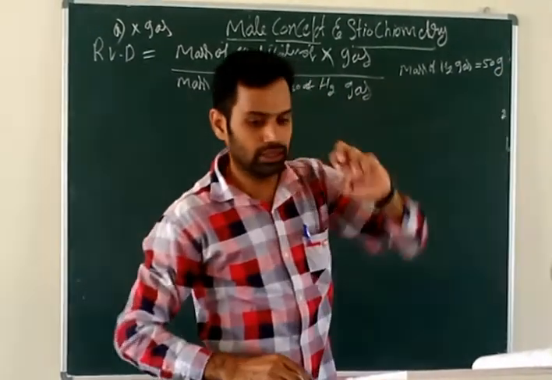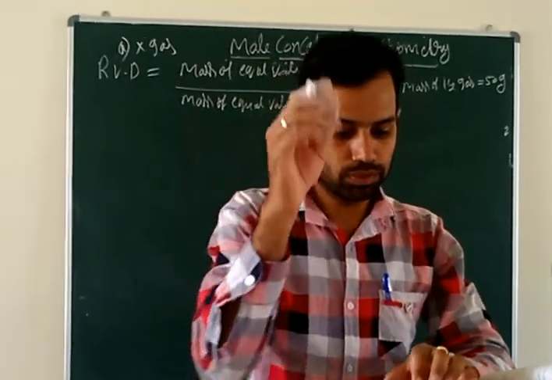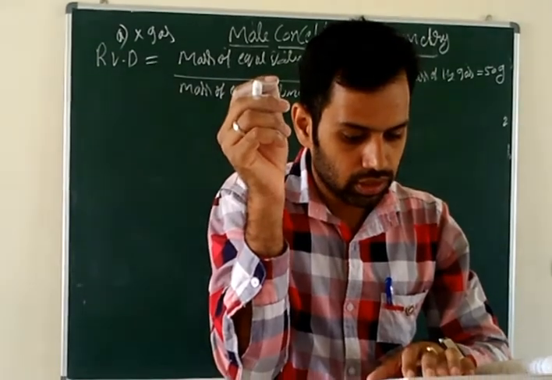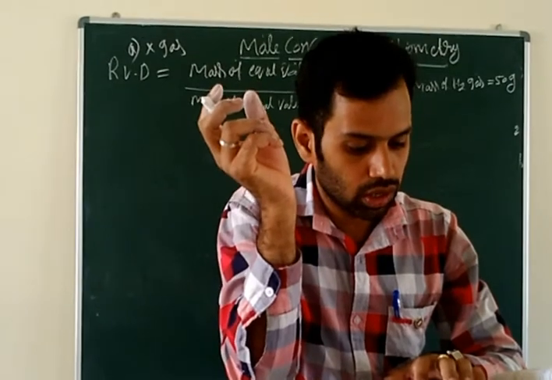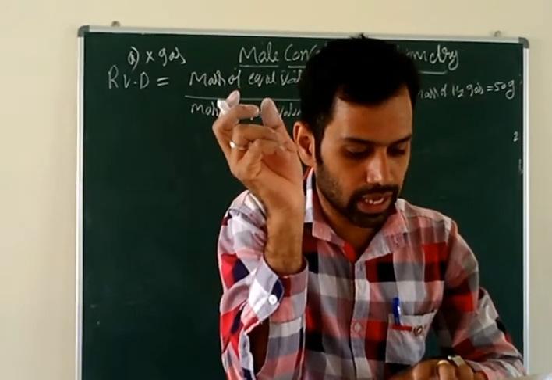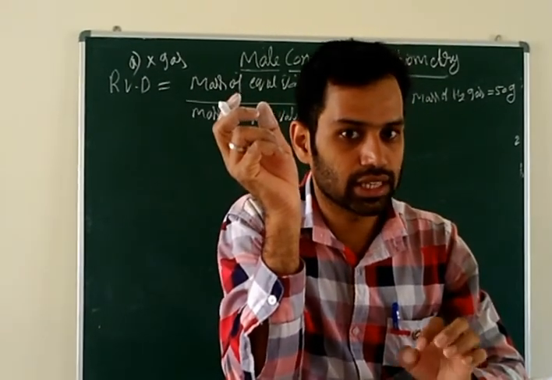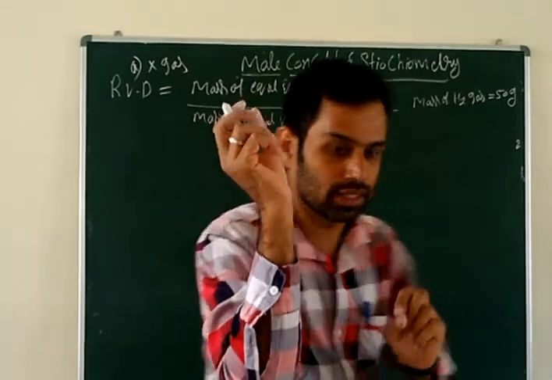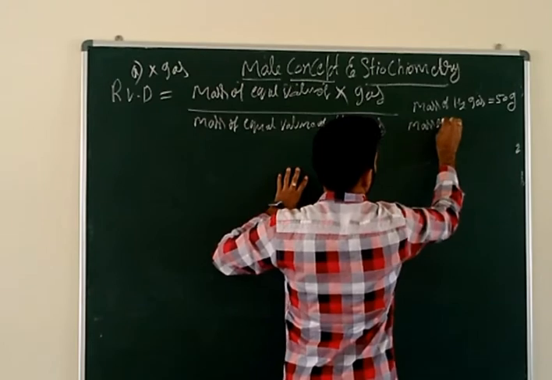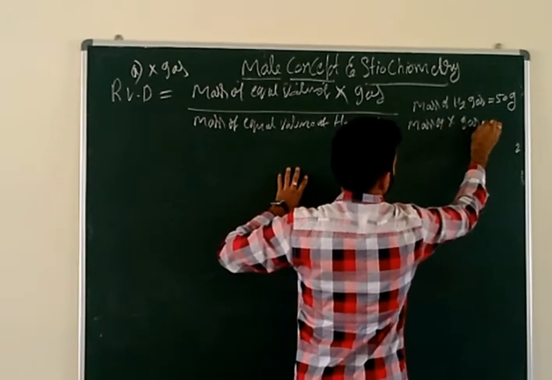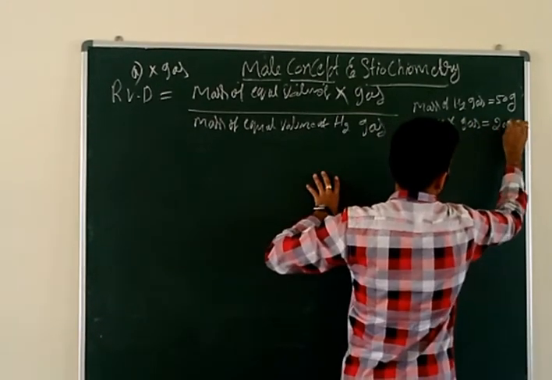And one more piece of data they gave: X gas owns 200 gram of gas. So the mass of X gas is equal to 200 gram.